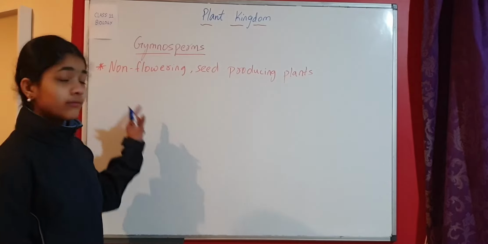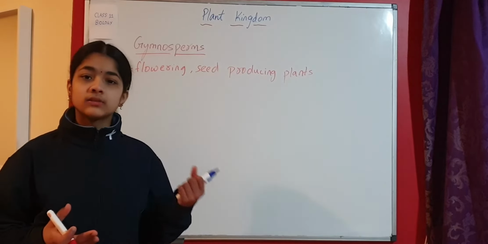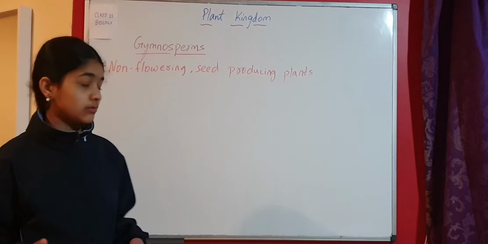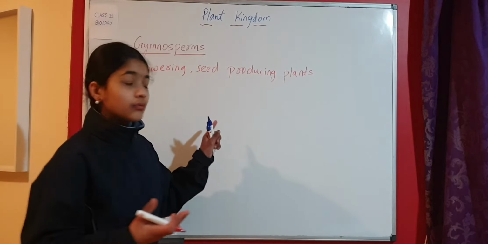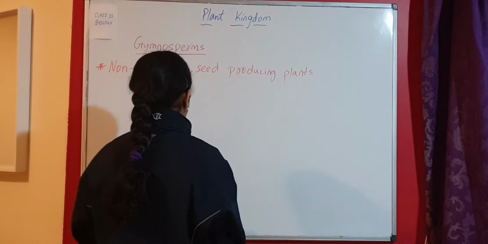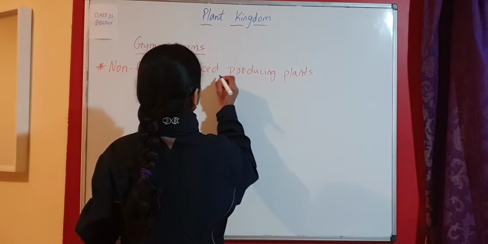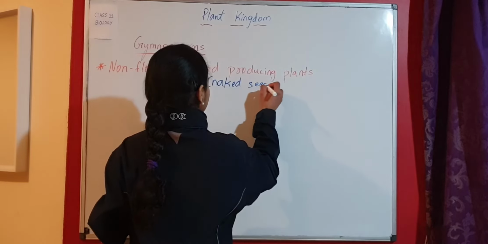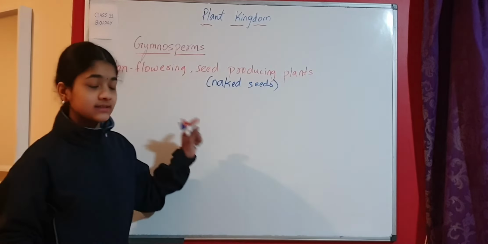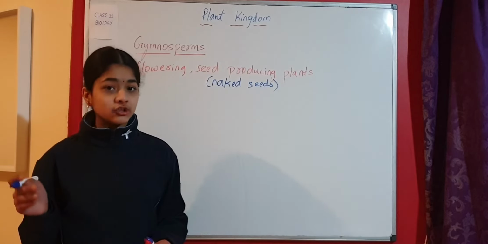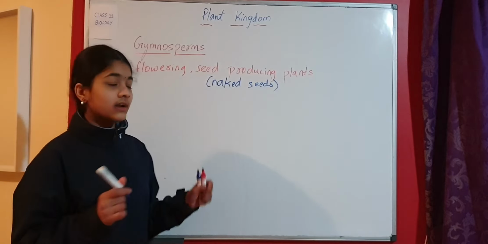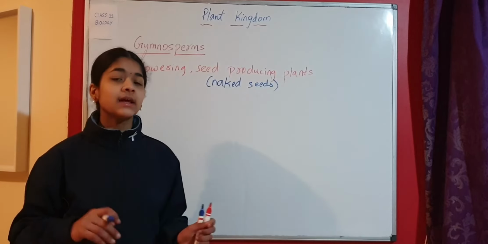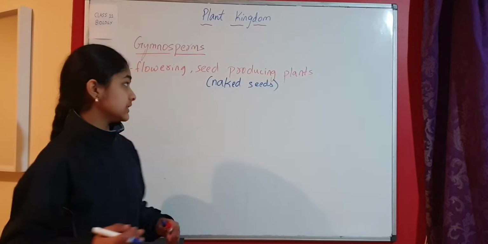Now if they don't produce flowers, there is no ovary being formed. If there is no ovary, there is no fruit also. So if there is no fruit, the seeds have to be naked. The seeds which are produced are naked seeds. This is very important. In angiosperms, the seeds are hidden. So that is the main difference between gymnosperms and angiosperms. Gymnosperms have naked seeds, angiosperms have hidden seeds.